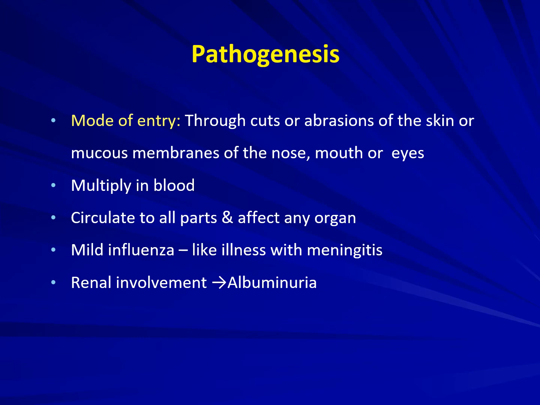What about the pathogenesis? The mode of entry, how does this organism enter the human body? Through cuts or abrasions of the skin or the mucous membranes of the nose, mouth or eyes. Now, once the organism has entered into the human body, it multiplies in the blood and circulates to all parts and can affect any organ. It starts off the presentation as mild influenza-like illness associated with meningitis. Later on, it progresses to renal involvement, leading to albuminuria.